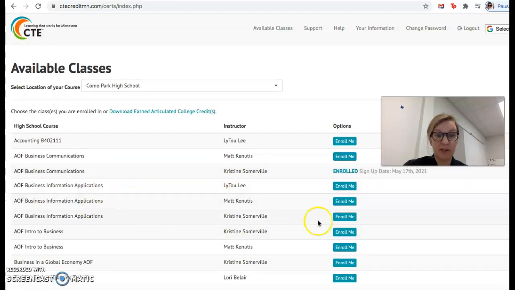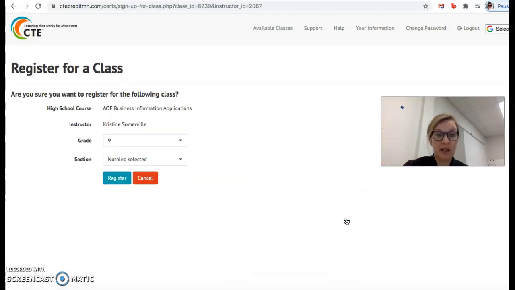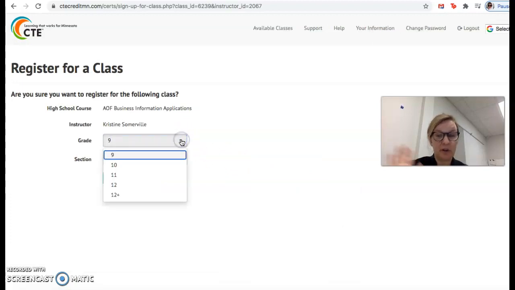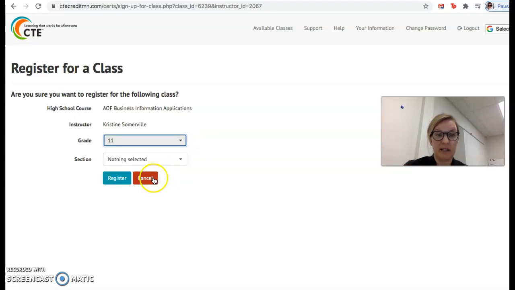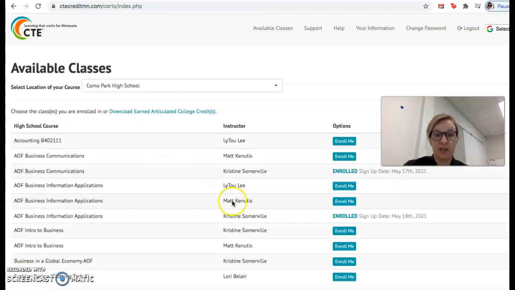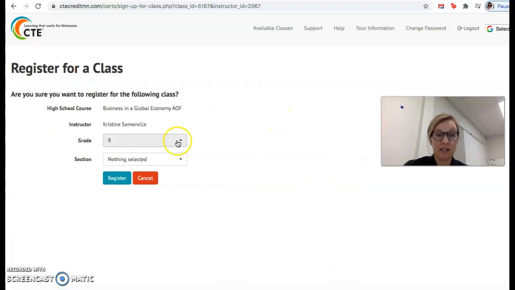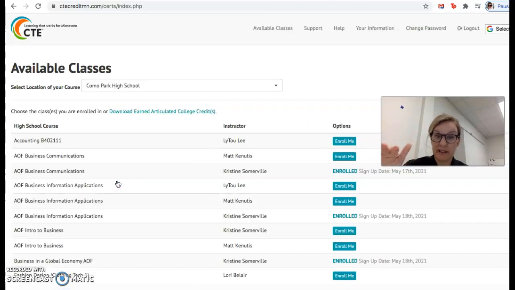So it's as simple as going over there and hitting enroll me. It doesn't matter if you forget what grade you took it, but business info apps, let's say you took it in 11th grade, you do not have to put a section and just hit registered. Then it will say enrolled, and then I go in there and I actually do say that either you were successful in it or you were not, okay? So you leave it like this.